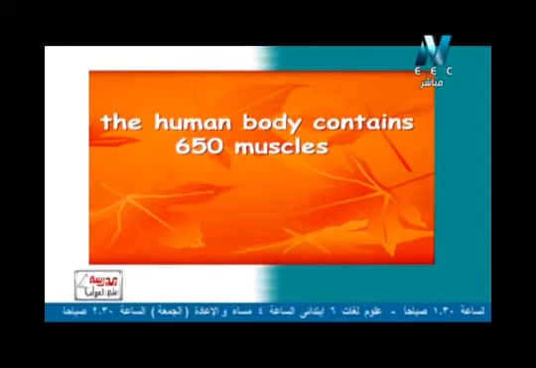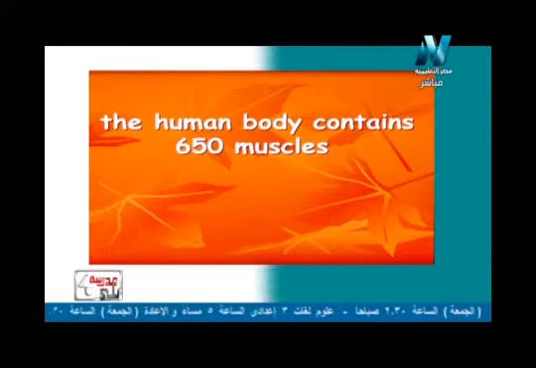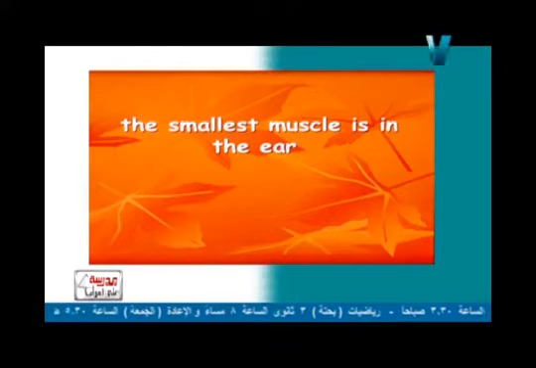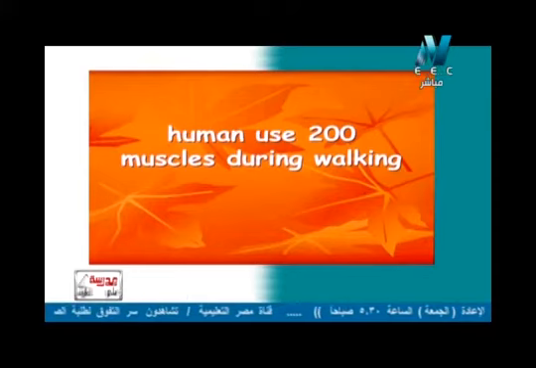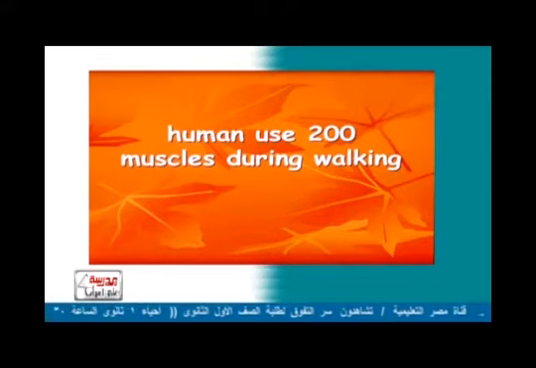So now we have some information about the muscle, such as that the human body contains 650 muscles. The biggest muscle is at the bottom of the body, and the smallest muscle is in the ear of the human body. The human uses only 200 muscles during walking.